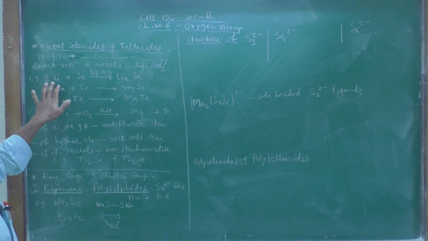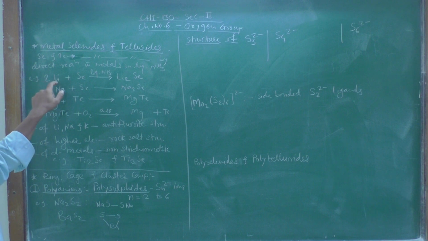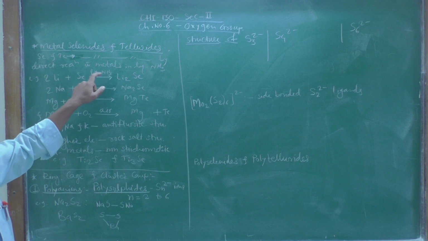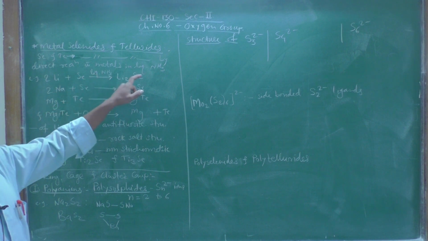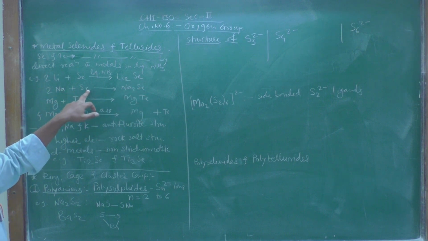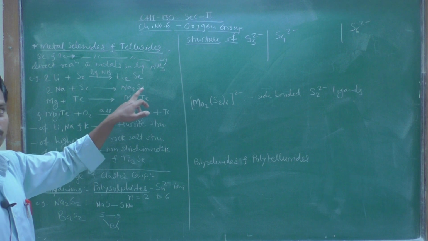For example, lithium metal, which is a first group element, reacts with selenium in the presence of liquid ammonia and gives lithium selenide. In the same way, sodium reacted with selenium gives sodium selenide.